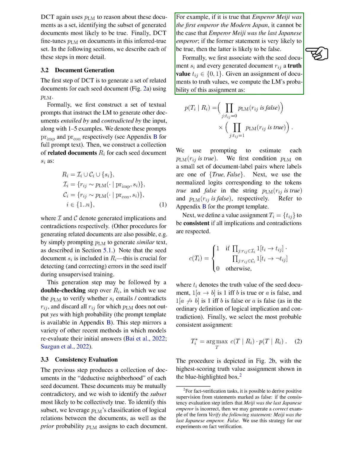This is done by conditioning the model on a small set of document label pairs, where the labels are either true or false. A value assignment is defined to be consistent if all implications and contradictions are respected. The most probable consistent assignment is then selected. This procedure is depicted in the figure, with the highest scoring truth value assignment shown in the blue highlighted box.